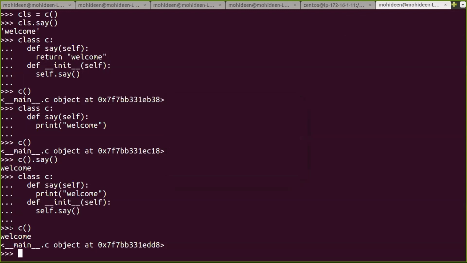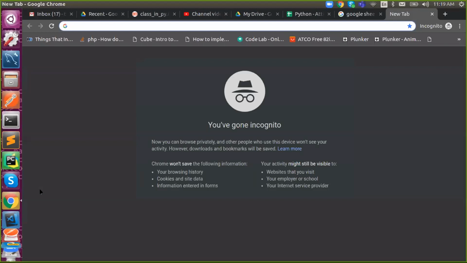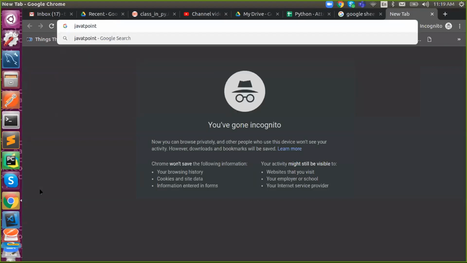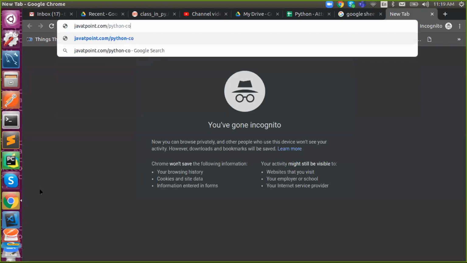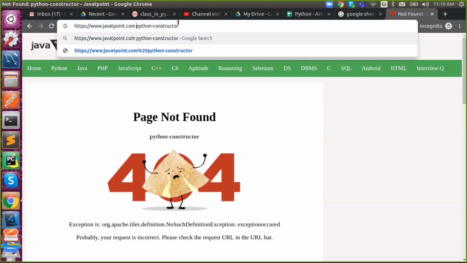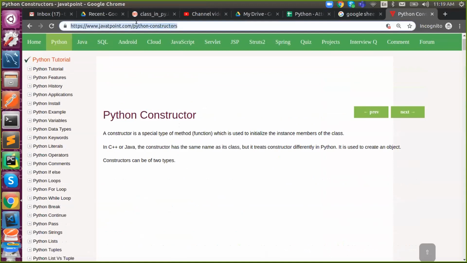So please practice. I thought to go beyond that, but I will stop here itself. We'll discuss the constructor in detail tomorrow, and I will give you a constructor exercise along with the definition. There is a site called Java T Point where you will get a better example. I will share this link.